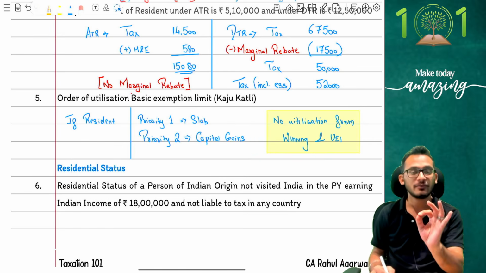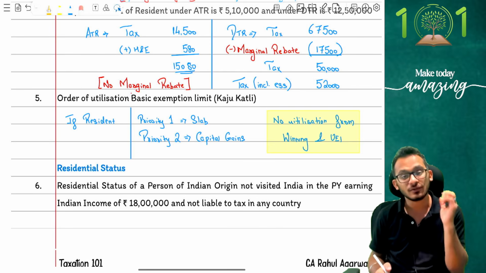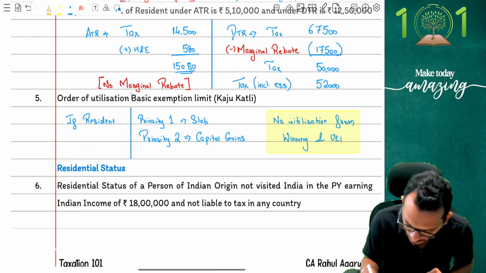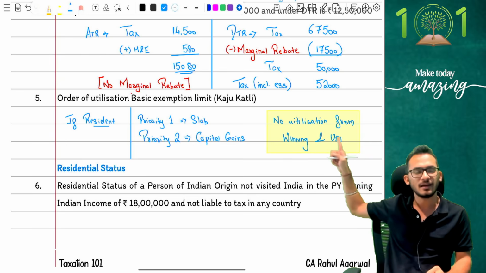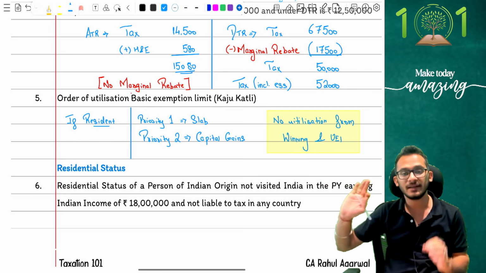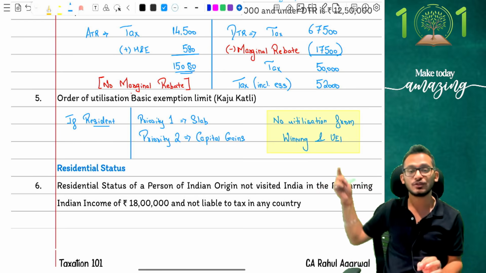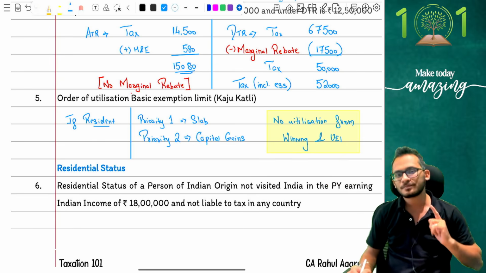Clear with me on this, my friends? Be very, very careful. Yes. So Kaju Katli effect is only applicable for residents, and if a resident is going to have any such incomes, the resident is going to pay tax on slab incomes first under the basic exemption limit. If you're not able to utilize your slabs, you can use your capital gains, but do not utilize your basic exemption limit for winnings and unexplained income. They are not allowed. Clear?